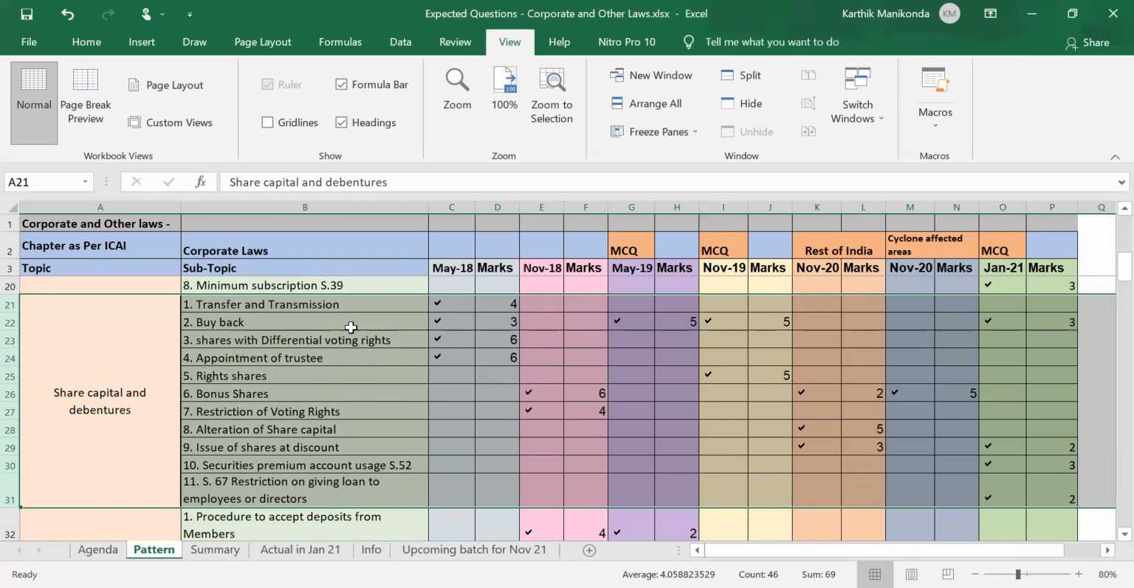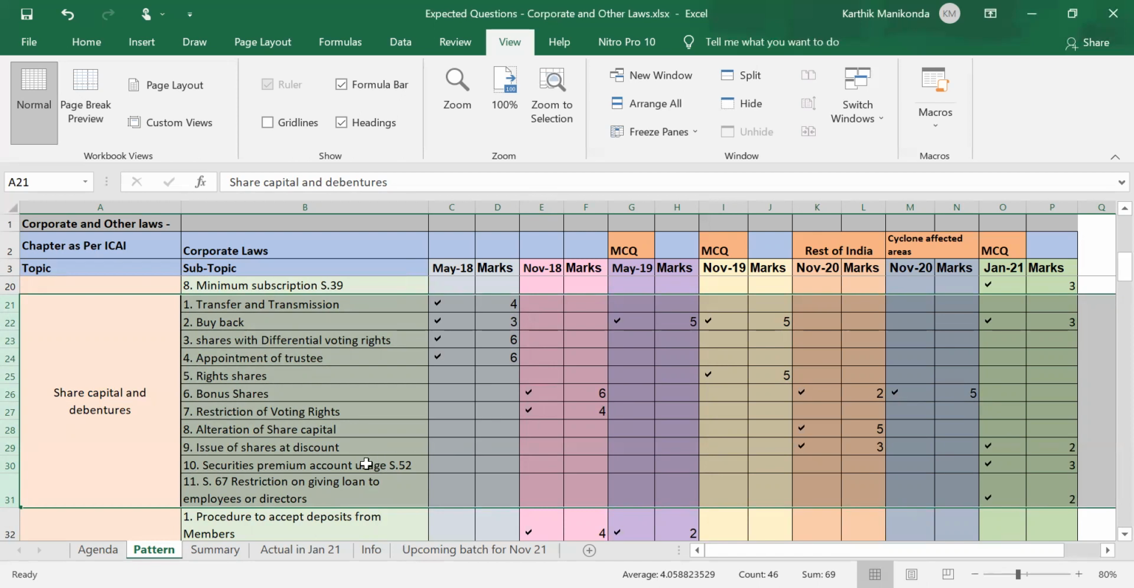If you look at this, only buyback was repeated once, in May 18, May 19, November 19 and Jan 21. Bonus shares were tested in November 18 and November 20, both the attempts, including the main exam, and in some areas in India, because of the cyclone, they conducted the exam again, and even in that attempt. Apart from that, all the concepts have been tested only once.